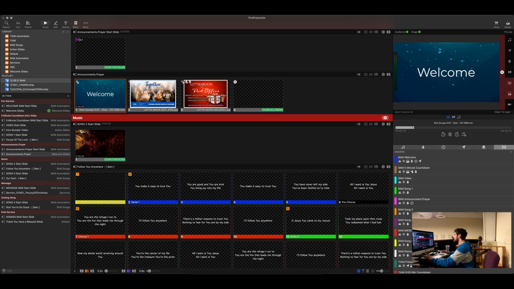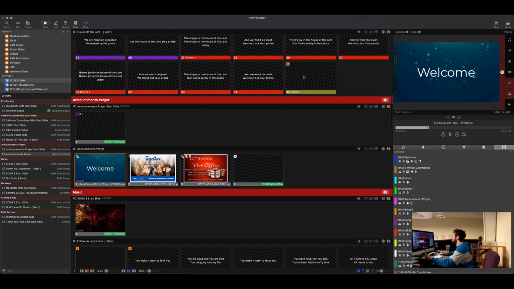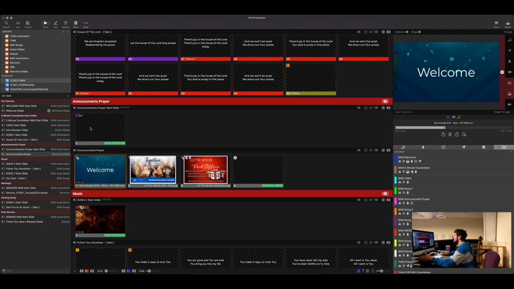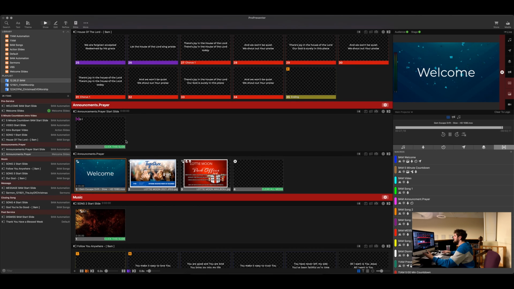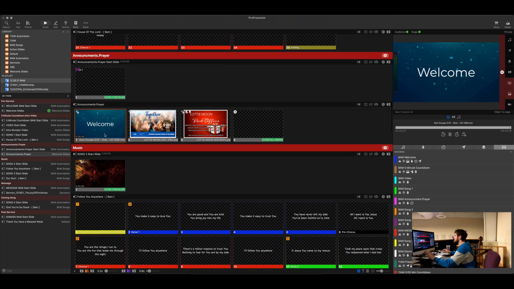So that's kind of a little bit of a quirk. So it's probably best once you get to the end of a song to just click the next slides. So if there's a header, these red headers, separating between the two, it's probably best to just click to the next slide.